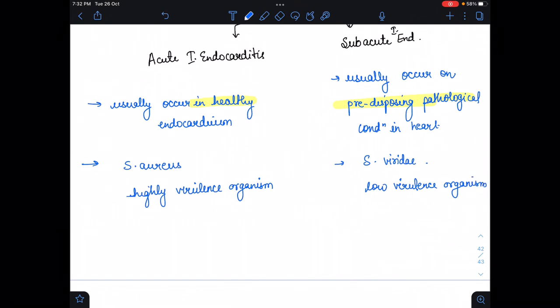Low virulence organisms cause subacute, while highly virulent organisms cause acute infective endocarditis.